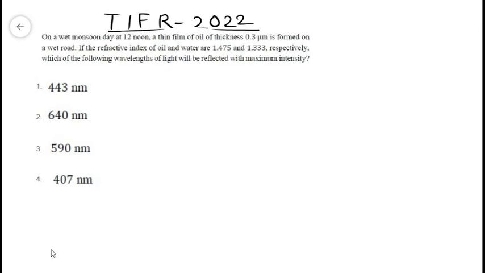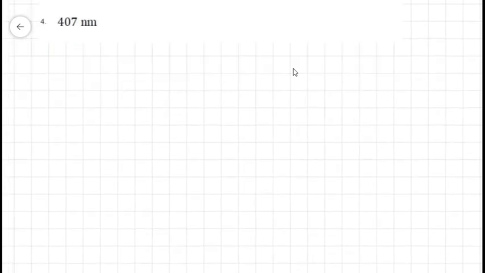This question was asked in the TIFR 2022 physics paper, and it says: on a wet monsoon day at 12 noon, a thin film of oil of thickness 0.3 micrometer is formed on a wet road. The refractive index of oil and water are given, and we need to answer what is the wavelength of light that will be reflected with maximum intensity. Four options were given, so the picture is something like this.